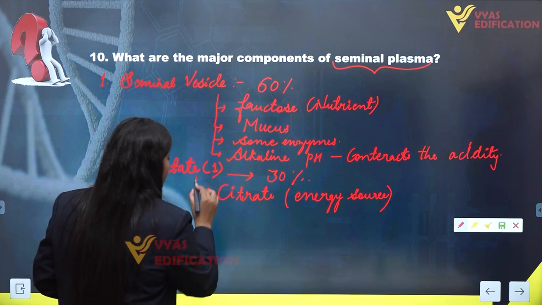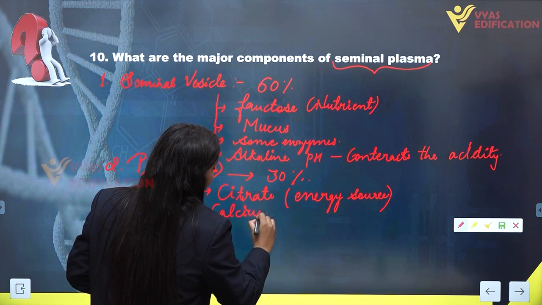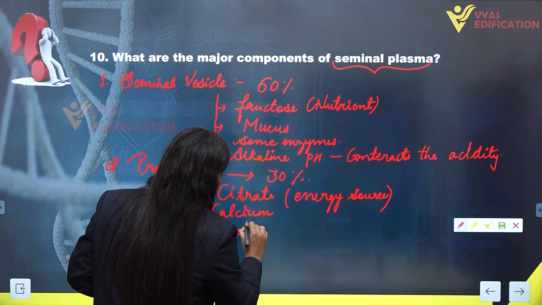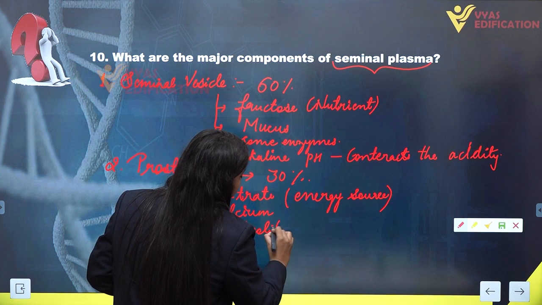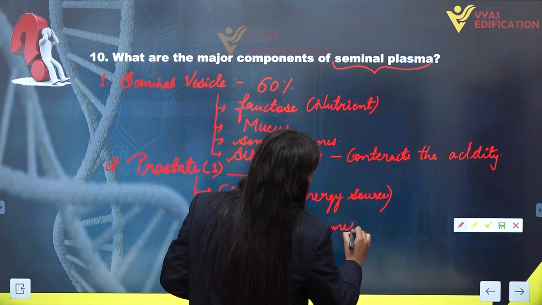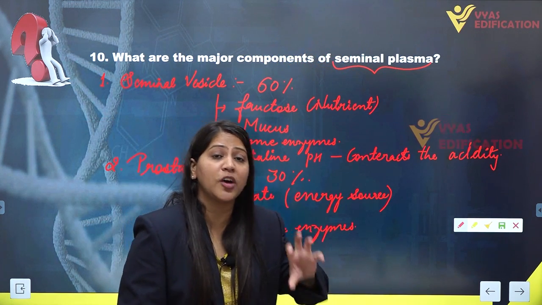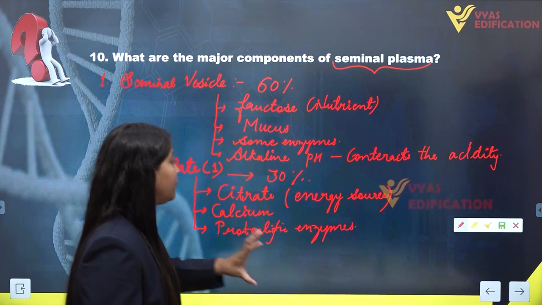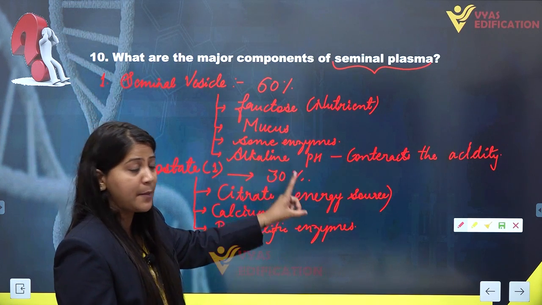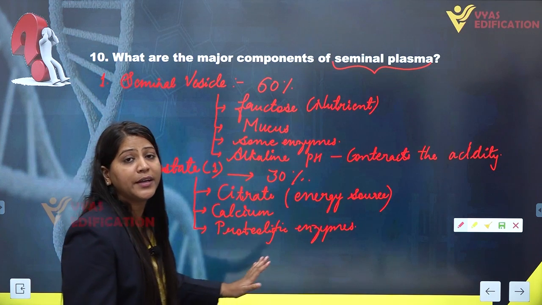After citrate, the prostate gland also provides calcium ions and proteolytic enzymes, which help in liquefying the ejaculate just before release. So the prostate gland contributes 30% of the seminal plasma, providing citrate, calcium ions and proteolytic enzymes.